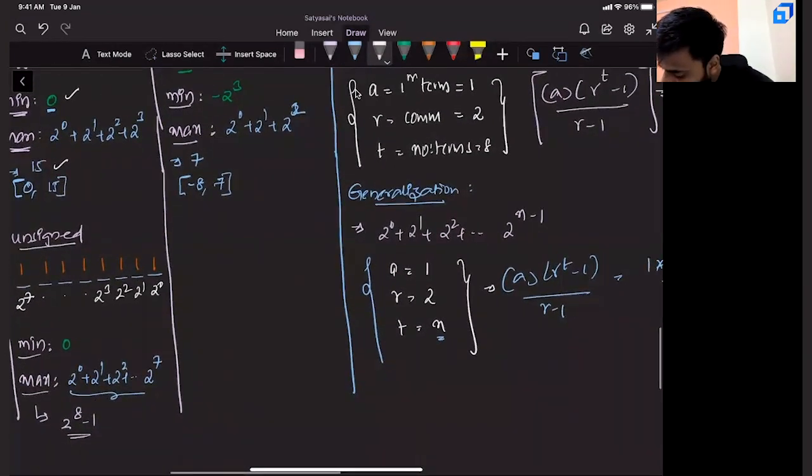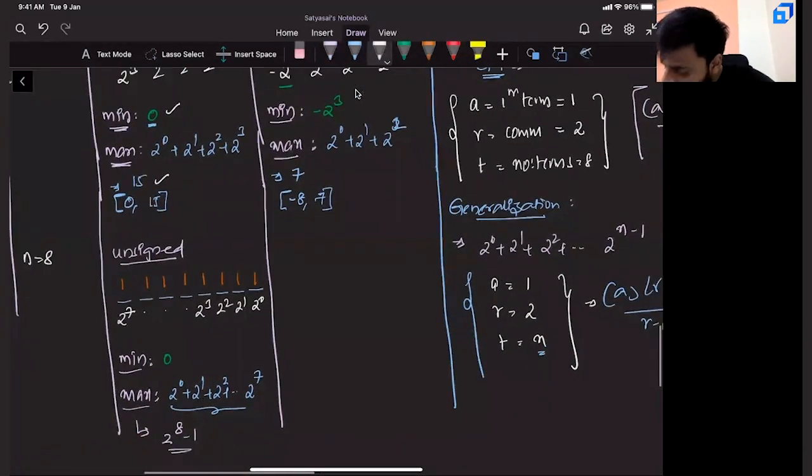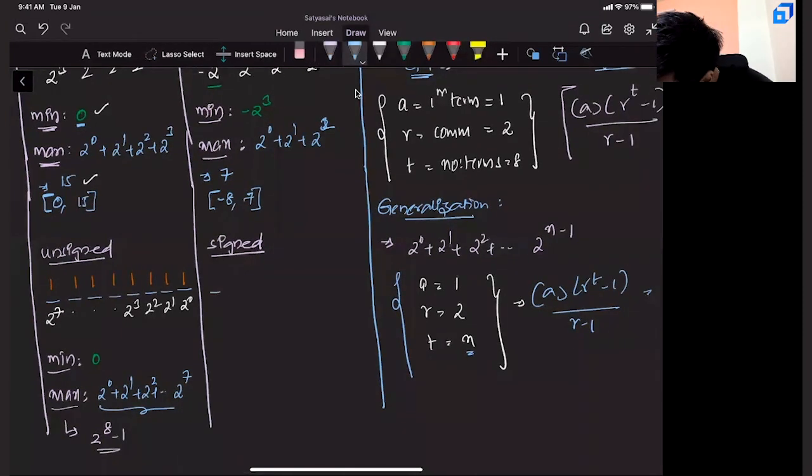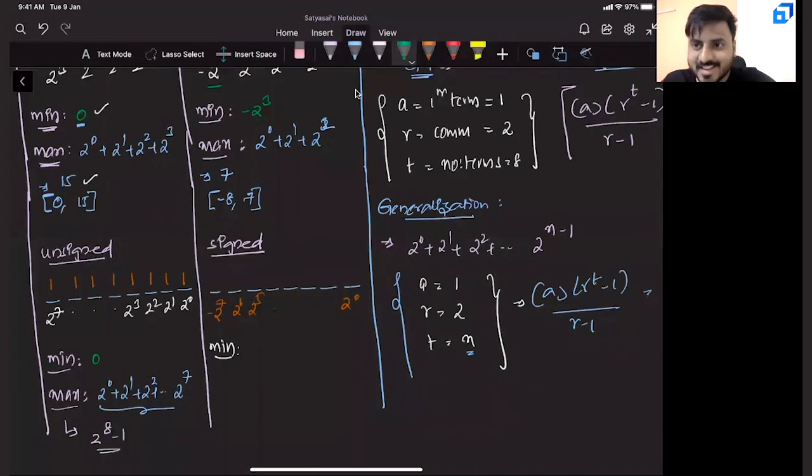All this is fantastic. Similarly, we got the range for an 8-bit unsigned number. Now, can you think of the range for signed? If it is an 8-bit number, what is the base value of the MSB bit? It is minus 2 power 7, and all others are positive: 2 power 6, 2 power 5, and so on up to 2 power 0. To get the minimum, you make the MSB 1 and all others 0. The minimum value is minus 2 power 7.